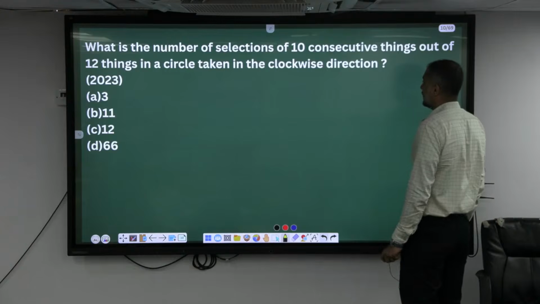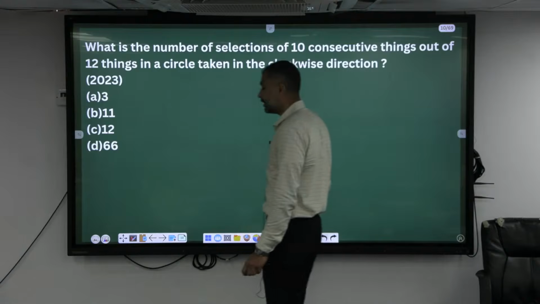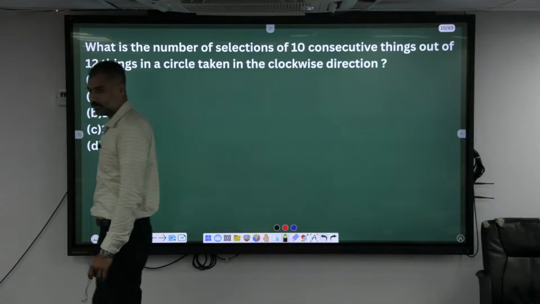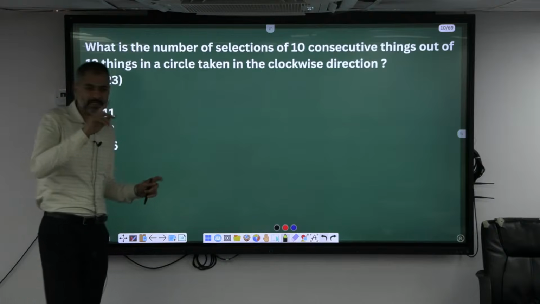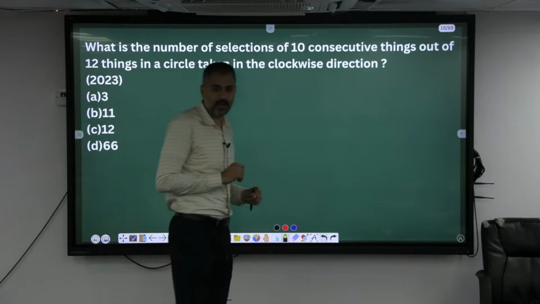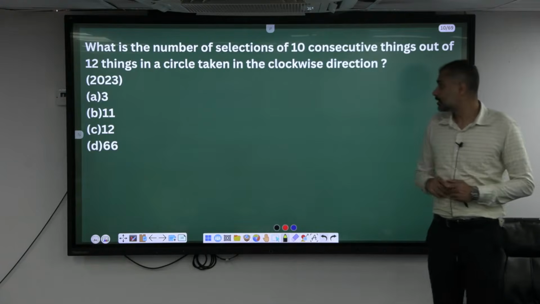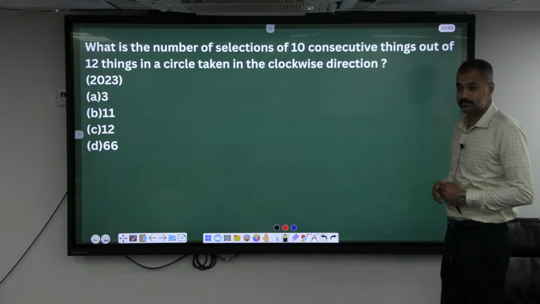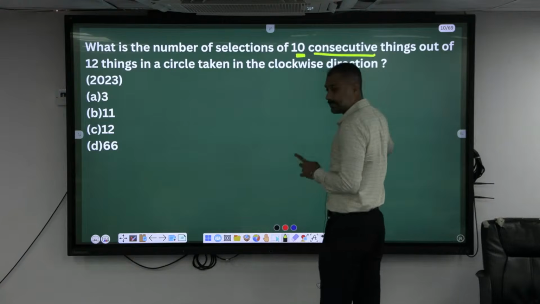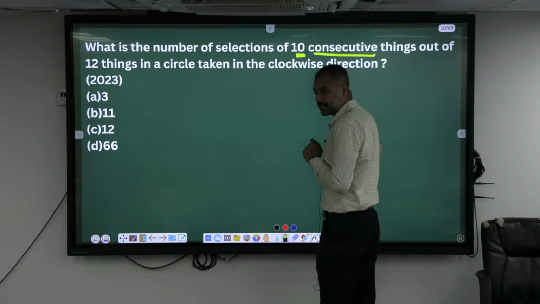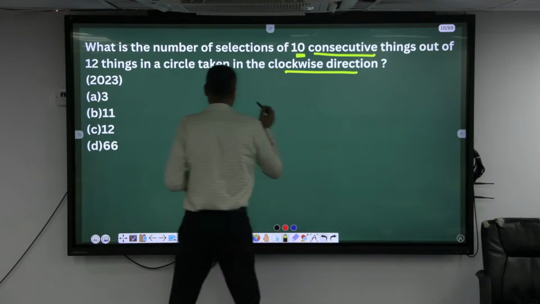What is the number of selections of 10 consecutive things out of 12 things in a circle taken in a clockwise direction? Only you have to move in a clockwise direction. Consider a clock. Okay, 12 parts are there. You have to pick how many? 10. Consecutive. Okay, remember, keywords are important. 10 consecutive. You cannot skip any part there. You have to pick 10 consecutive in a clockwise direction, means in only one direction.